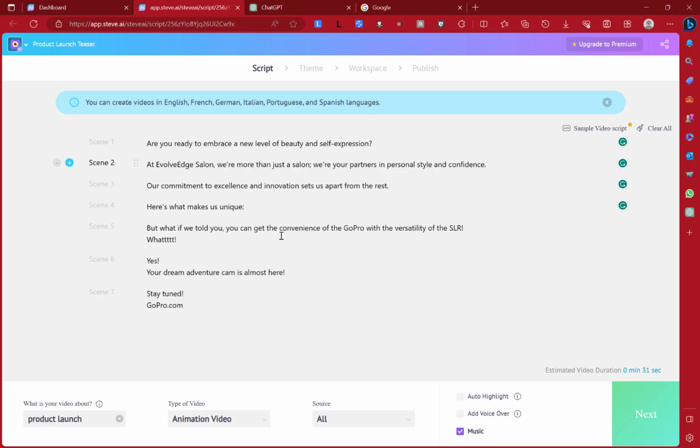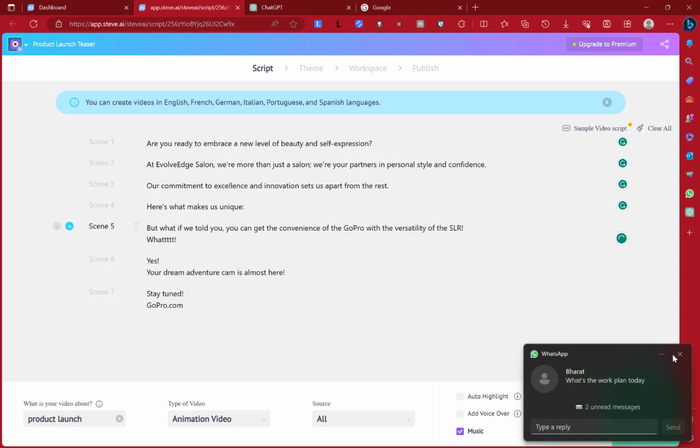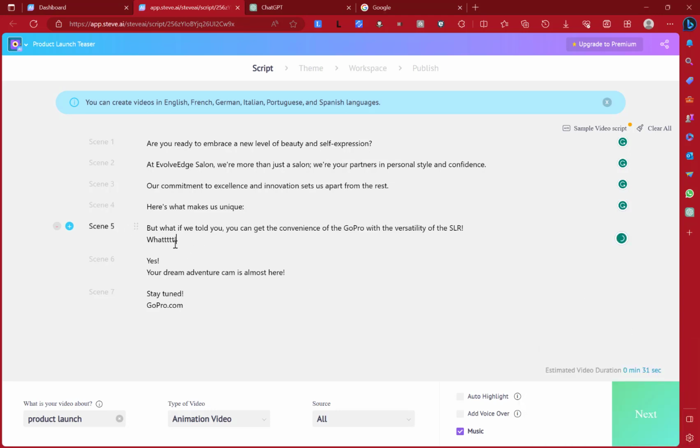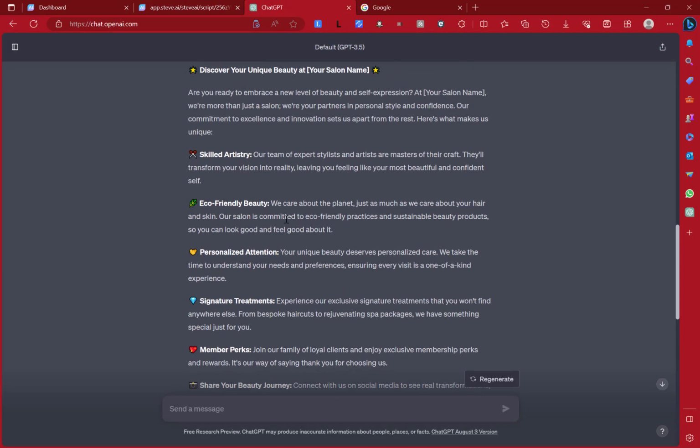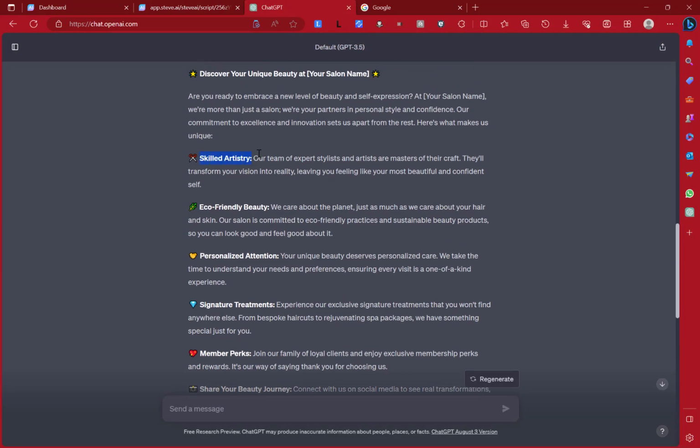Okay, so here's what makes our salon unique, right? So we need this thing out here. We have to delete this scene, also delete scene 5, then also delete scene 5 again. So now we have to add another scene, and this scene will be what makes us unique, right? So ChatGPT told us first, skilled artistry.